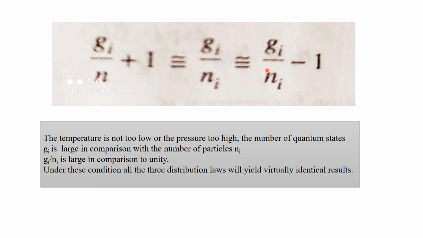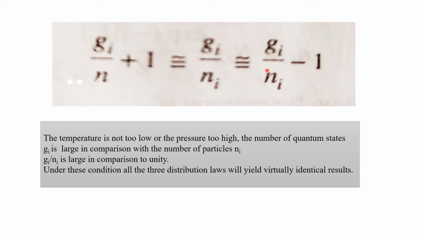In general, it can be stated that provided the temperature is not too low or the pressure too high, the number of quantum states, that is g_i, is large in comparison with the number of particles, that is n_i. That is, in this case, g_i by n_i is much greater than unity.